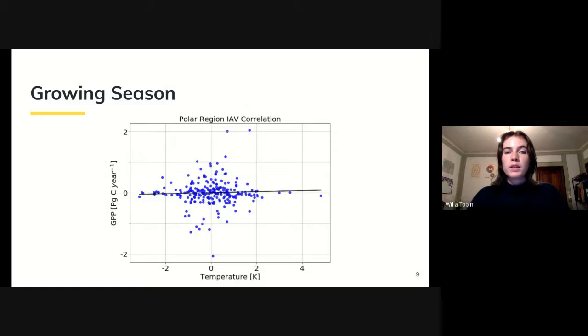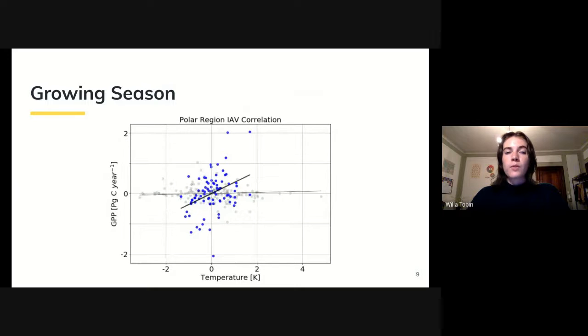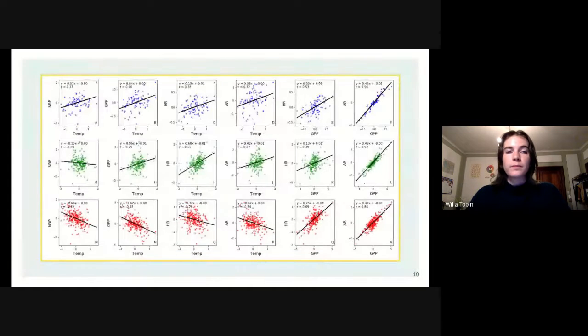We only want to consider months when the carbon cycle is active, so we defined a growing season as months with a zonal mean temperature of above 0 degrees Celsius and only considered data from those months. Removing the winter months from the data significantly increased the slope of the linear regression and highlights the stronger linear relationship between temperature and GPP for the polar region. We expanded this analysis to each variable pairing and region. For this presentation, I will be focusing on temperature and NBP relationships for each region.